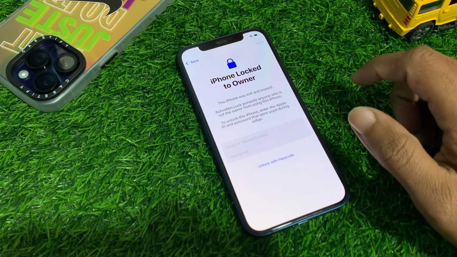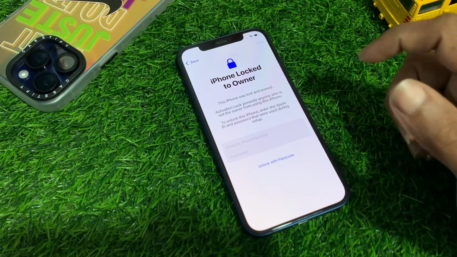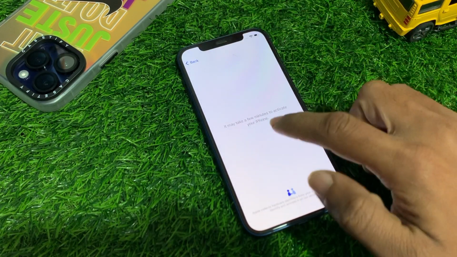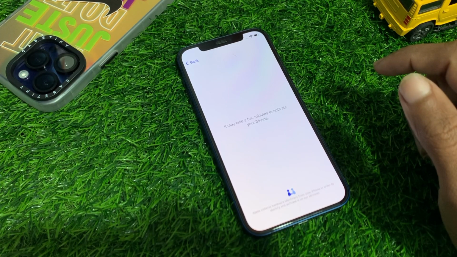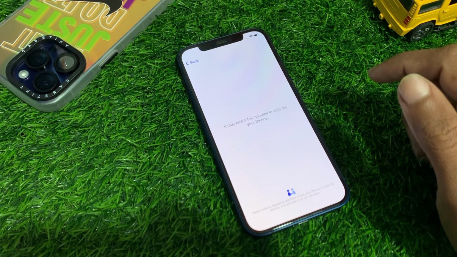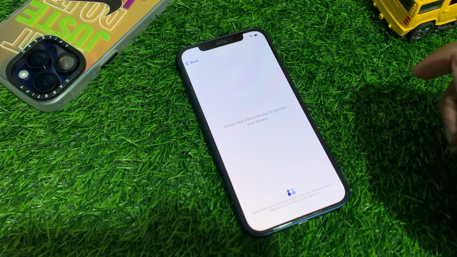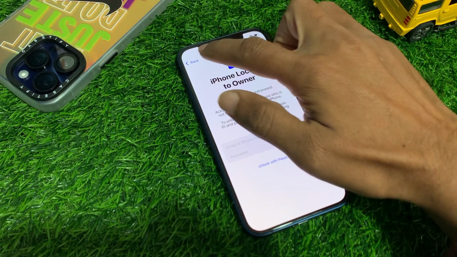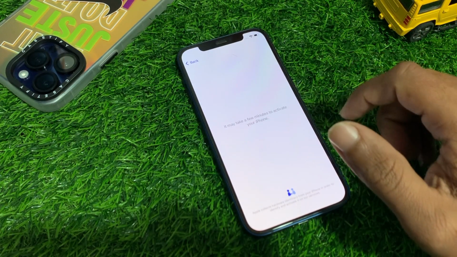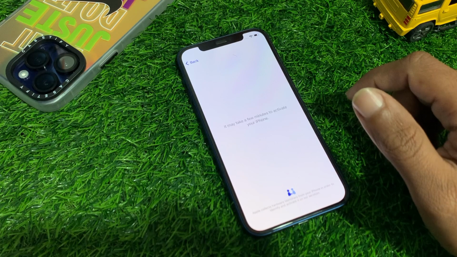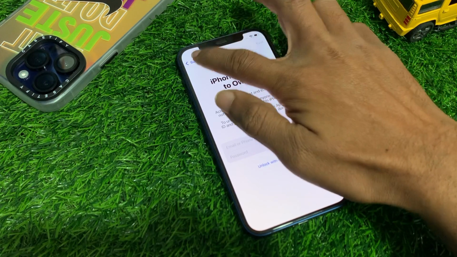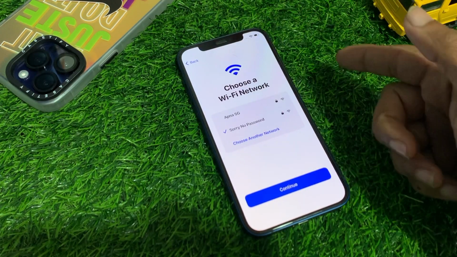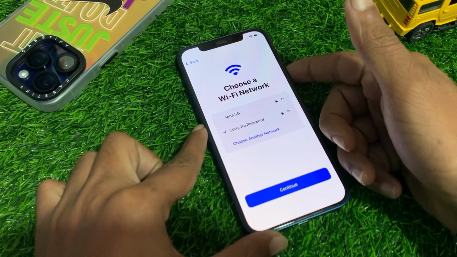Here you can see iPhone lock to owner. This iPhone was lost and erased, so tap on back and here you can wait for a few seconds. Tap on back. You can repeat this method 2 or 3 times. So tap on back button, again tap on back button, and here you can press and hold the power button,